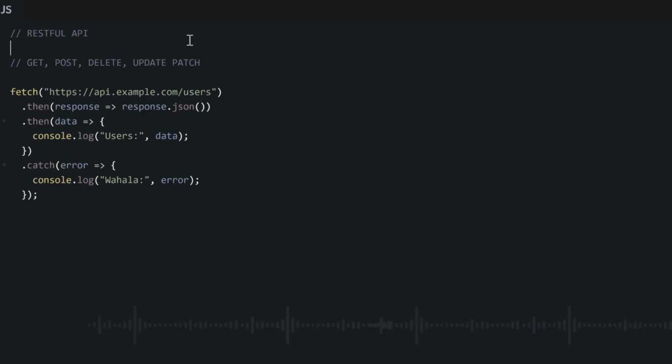For the intermediate level, you will start to understand what we call asynchronous programming, which is why we have this dot then and dot then after we fetch our data from the API. Then you need to understand error handling, like this catch block we have, and try and catch in general. This is also beyond the scope of our course, but I will make a different video on my channel where I will explain APIs and the fetch method in more detail. I will even tell you the alternative to this fetch method.